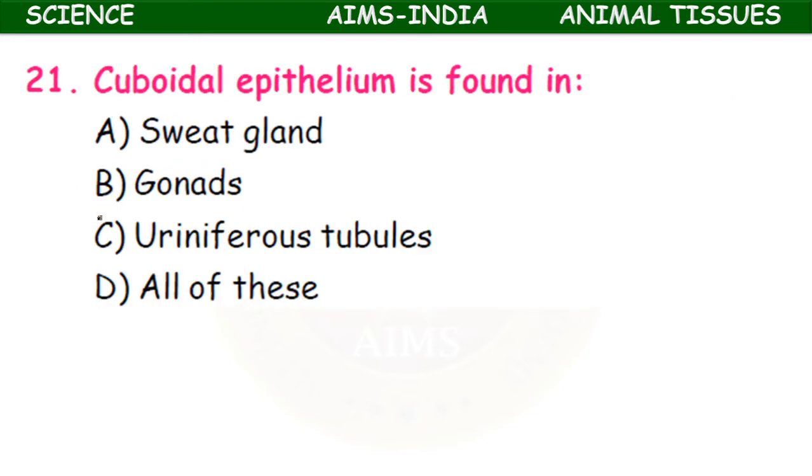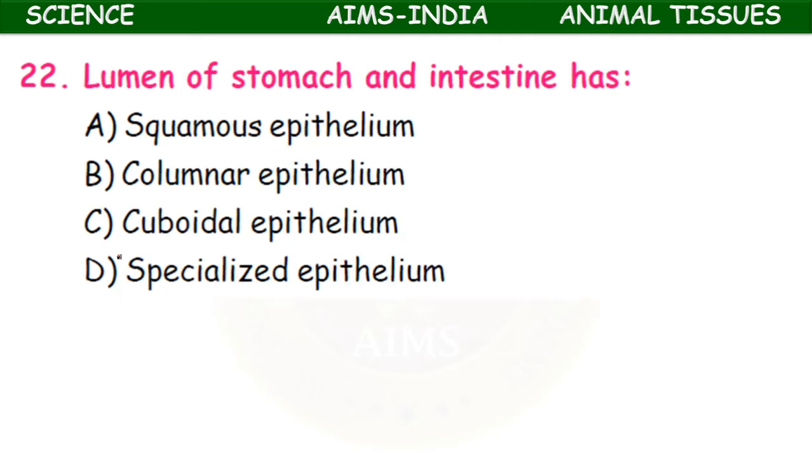Cuboidal epithelium is found in sweat gland, gonads, seminiferous tubules, all of these. So here cuboidal epithelium, sweat glands, gonads means testis and ovary, and seminiferous tubules. So here all of these is the right option.